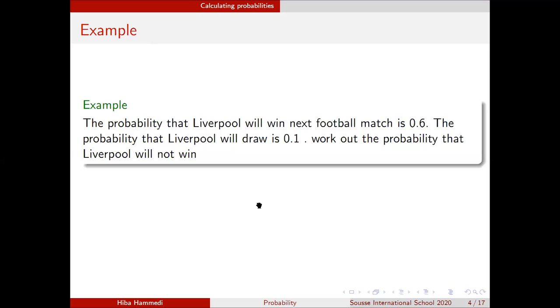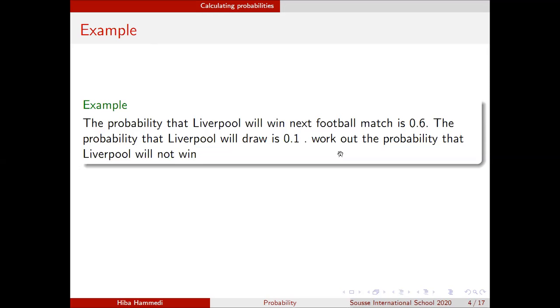Well, let's take an example to understand this better. So the probability that Liverpool will win the next football match is 0.6. So this is the probability of winning. The probability that Liverpool will draw is 0.1. So they ask you as a first question to work out the probability that Liverpool will not win. Be careful, be very careful.